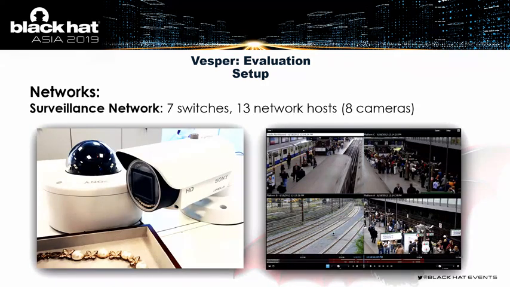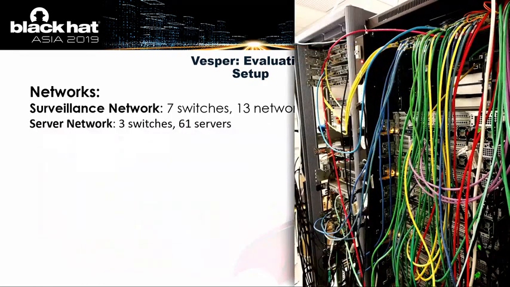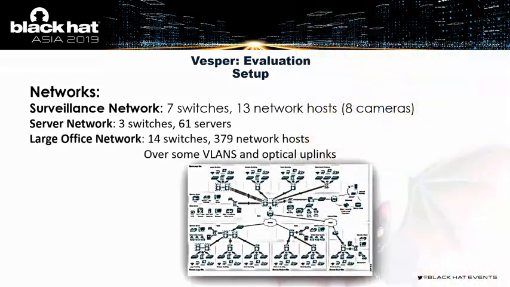And now it's also important to note that we have to consider any traffic going over the network that may mess up our probes. So we tested our techniques in many different environments. One environment being a surveillance network with 7 switches and 13 network hosts. The other being a server network with 3 switches and 61 servers, and a large office network with 14 switches and over 300 network hosts with multiple VLANs and optical uplinks.